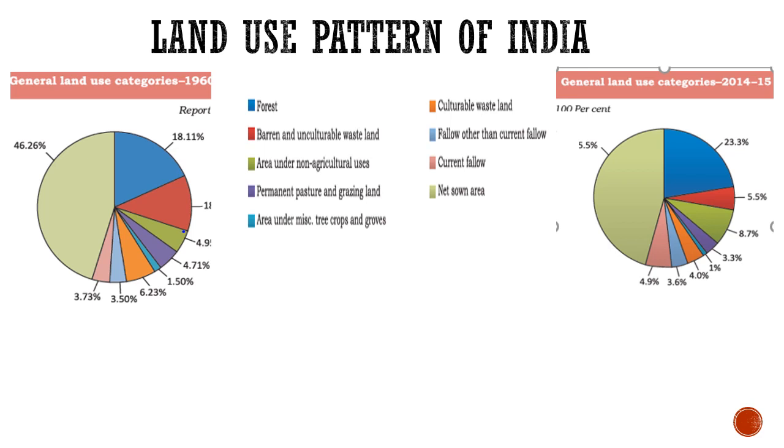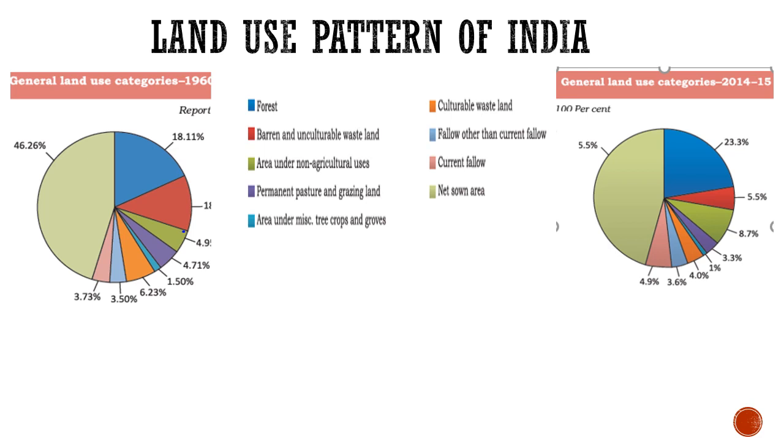Next is area under miscellaneous tree crops and groves. So we also obtain varieties of product from these kind of areas. It was only 1.50% in 1960-61, and that type of land has also come down, means that is also being used for other purposes, for construction purpose or other purpose, because it has decreased from 1.50 to 1%, and this type of land is also important.